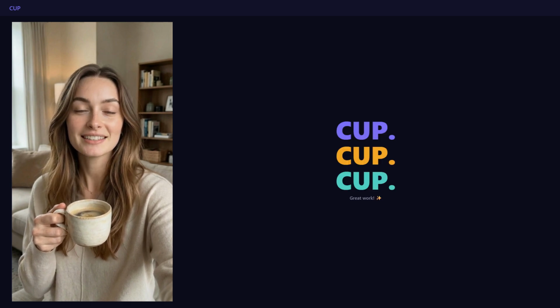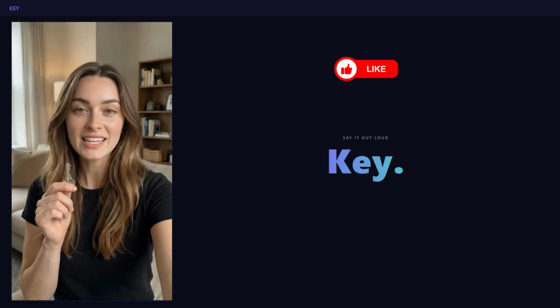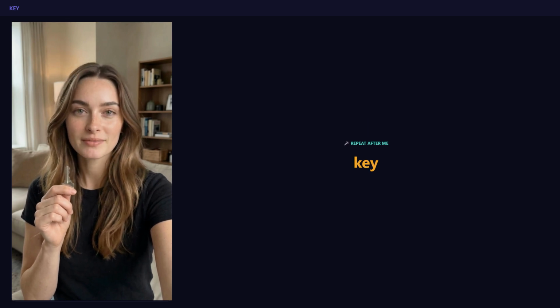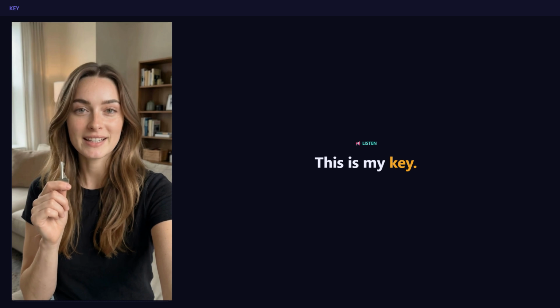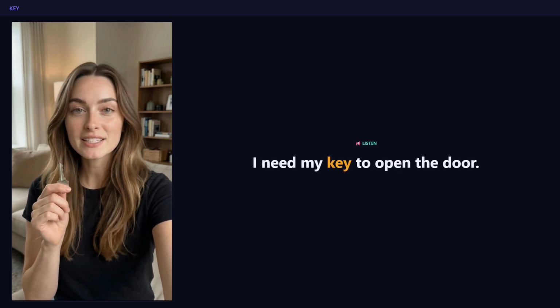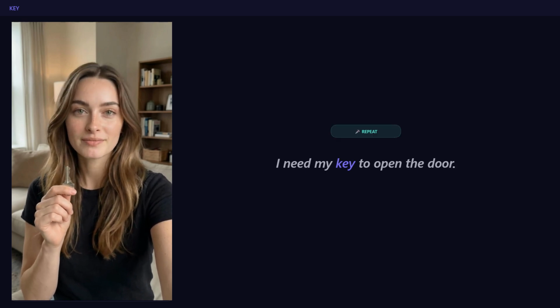Today's word is key. A key opens a door or a lock. Repeat after me. Key. This is my key. Repeat. This is my key. I need my key to open the door. Repeat. I need my key to open the door.